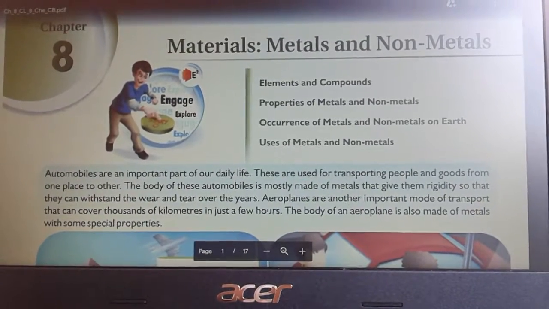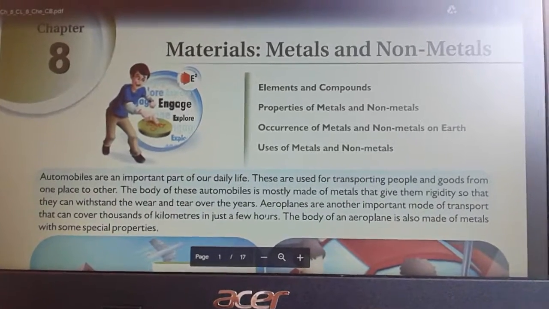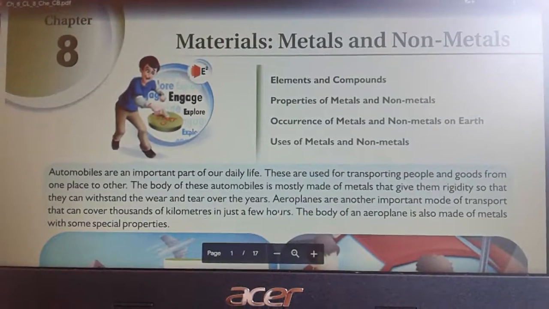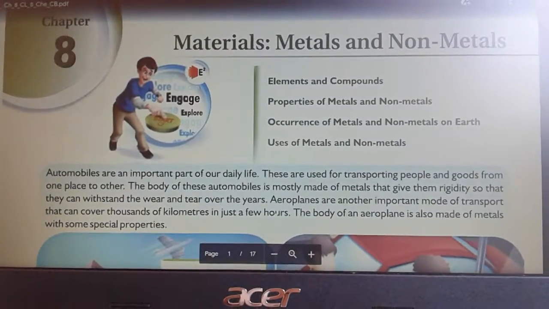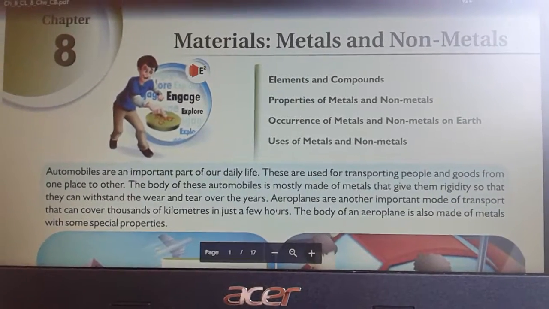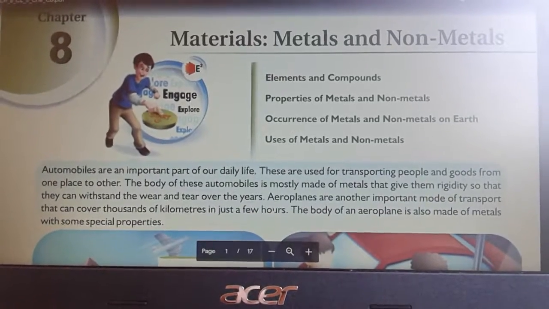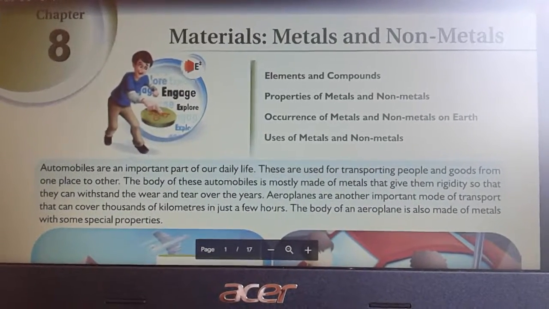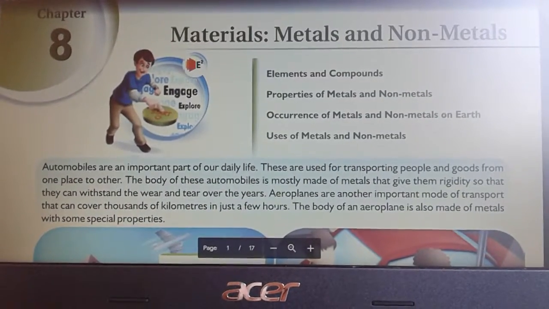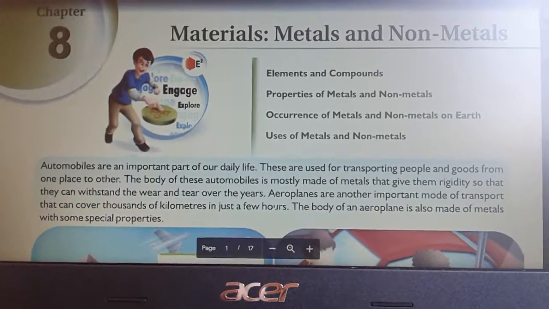So students, we are going to study the chemistry section with the chapter on metals and non-metals. Students, can you think of some examples of materials that are composed of two or more materials? Water is an example that is composed of hydrogen and oxygen. So you can distinguish between materials on the basis of their basic constituents.